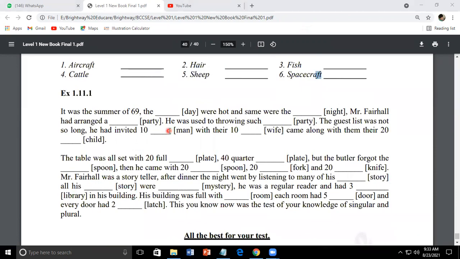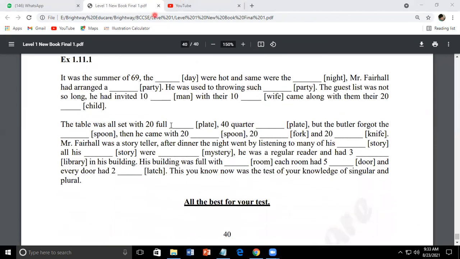So this is the exercise that we will do, and I will help you out with it. So here we have, it was the summer of 69. The days were hot and same were the nights. Mr. Fairhall had arranged a party. Here you will use the singular form because a is always for singular. A party.